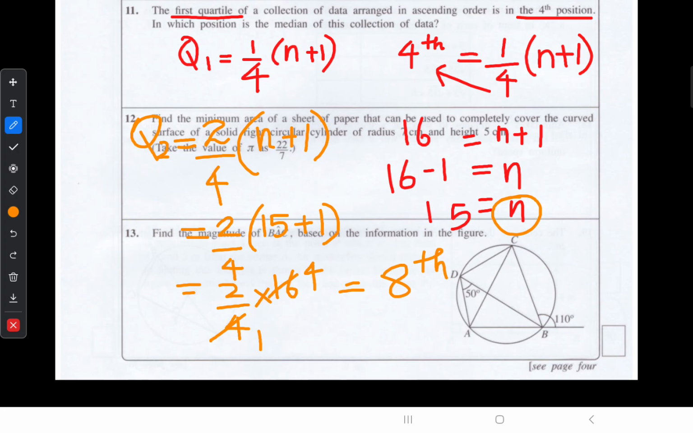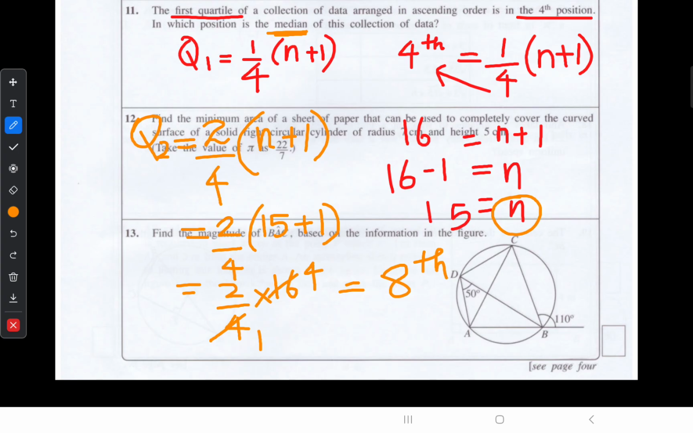Okay, Q1. This is the formula to find your first quartile. Q1 is 1 upon 4 into n plus 1. Here we found the n. N is the total number of data in this data set. By using this n, we found our Q2. Q2 means second quartile. Second quartile is indicated as median in this data set.